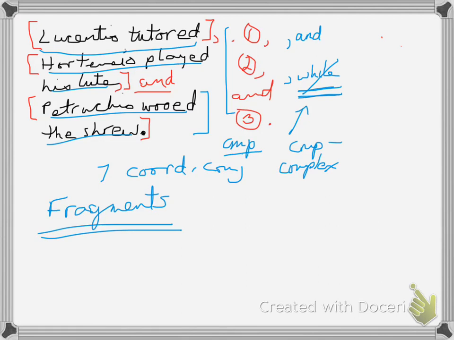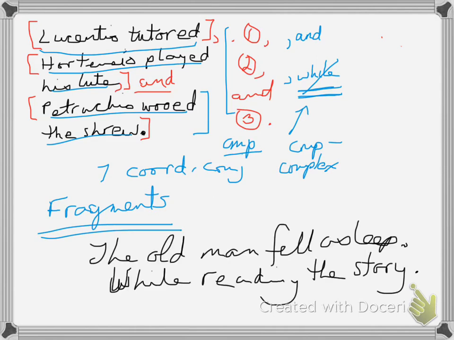For instance, let's say I said, the old man fell asleep while reading the story. That sounds perfectly good when I read it orally. The old man fell asleep while reading the story. The problem is some students will do this. They will write it this way. The old man fell asleep, period, capital, while reading the story, period. That's a fragment right there. It has been cut off.